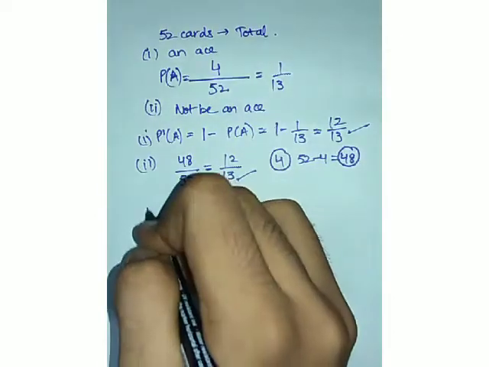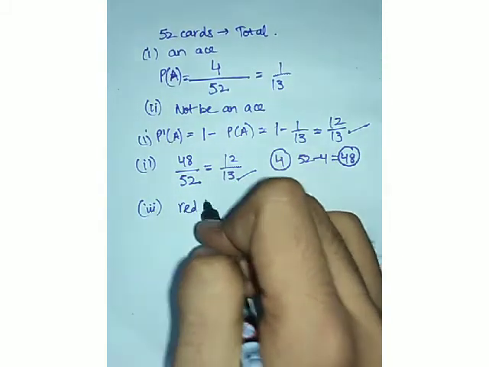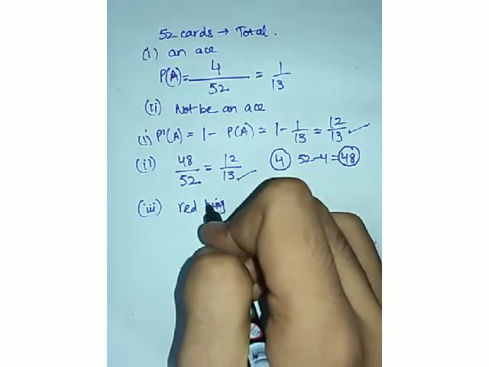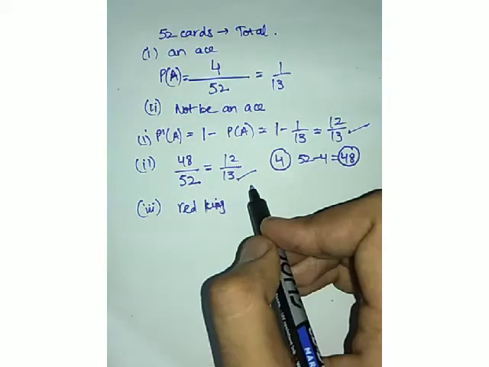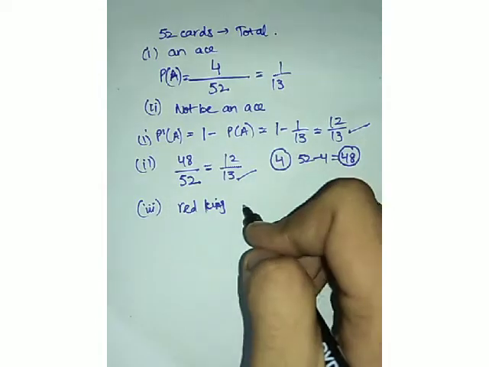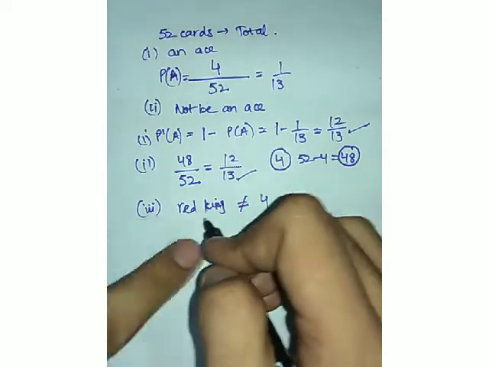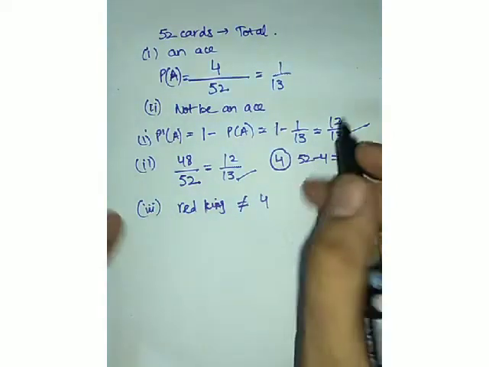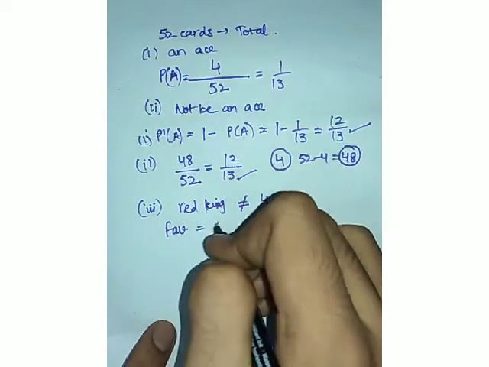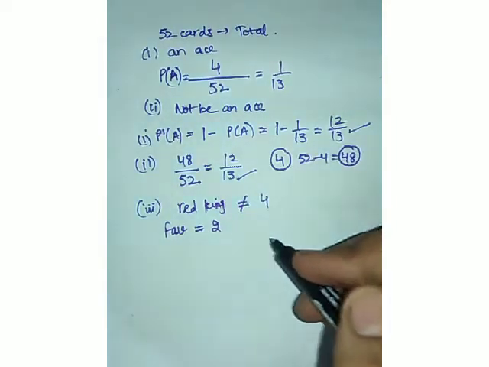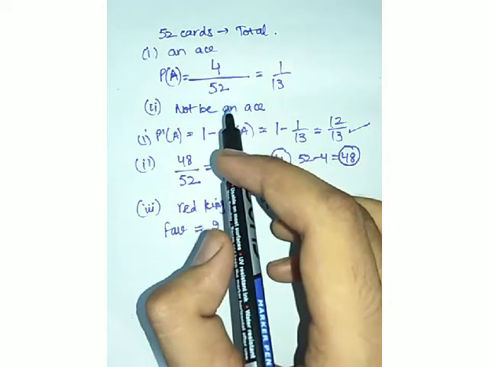Now for more examples, I can say we have to find the probability of a red king, right? So of course, red king, how many total kings are there? Of course, 4 kings, right? But we have to find the probability of a red king. So 2 kings are of black color and 2 kings are of red color. So our favorable outcomes are 2. Now here is the thing, most of the students get confused here because it's saying that we have to find the probability of a king of red color.